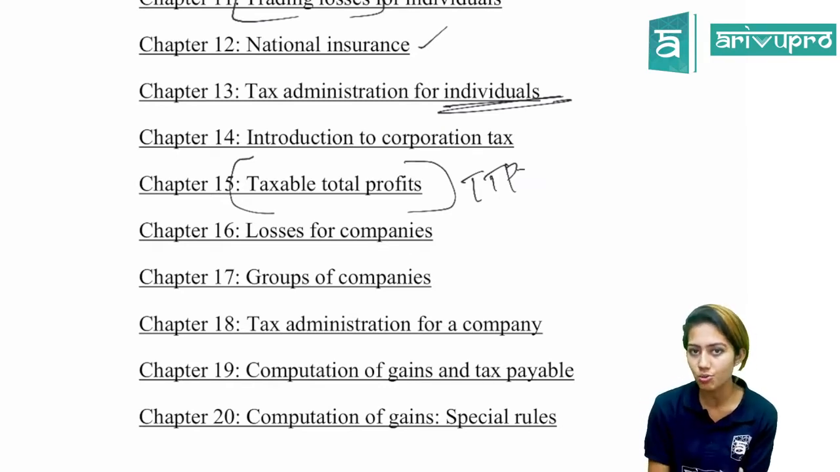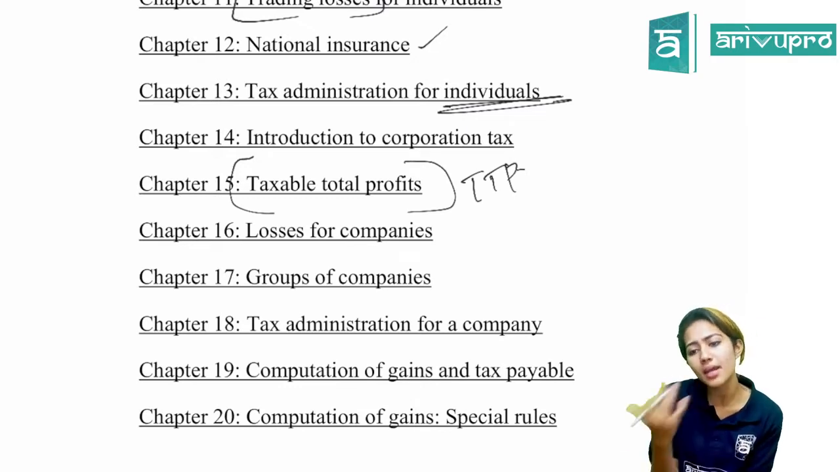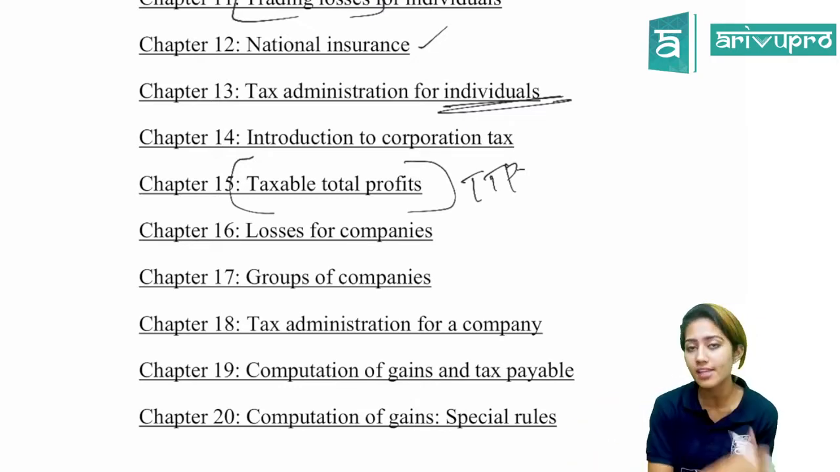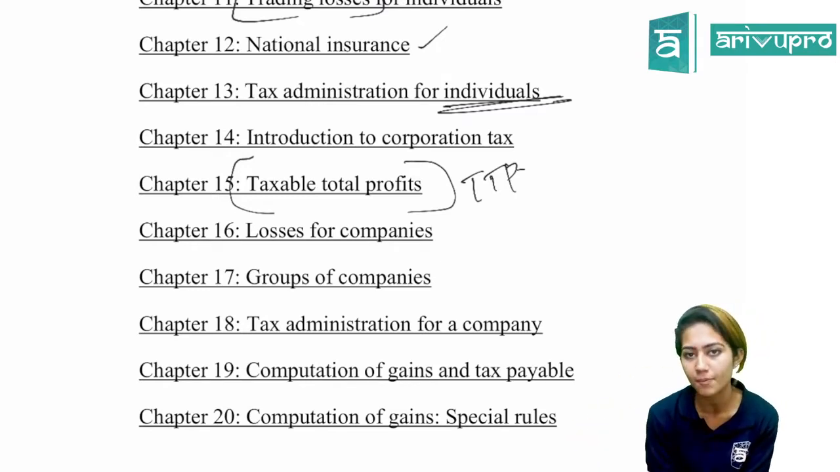Okay, just like individuals, even companies might face losses. And if at all they face loss, they have many different methods by which they can relieve these losses. So what are those methods? They have carry forward. There are different kinds of methods which we will be discussing in chapter 16.